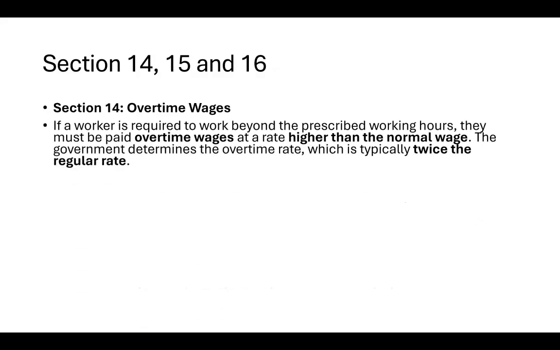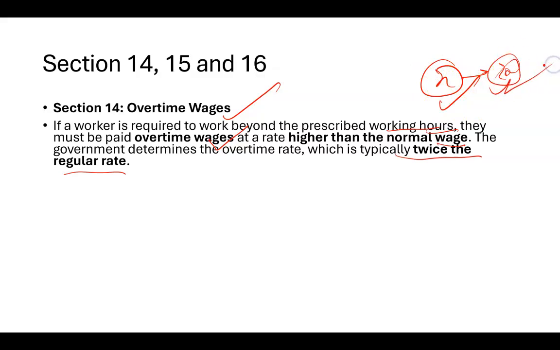Moving on to sections 14, 15, 16. It is all about enforcement now. Section 14 is overtime wages. If any worker is working beyond the prescribed working hours, they must be paid overtime wages, which is generally higher than the normal wages. At times, it is paid twice the regular rate. So if somebody is getting X amount for the daily job, you might get 2X for overtime in certain cases, but you must be paid higher than your normal wages. That is your overtime wages, part of section 14.